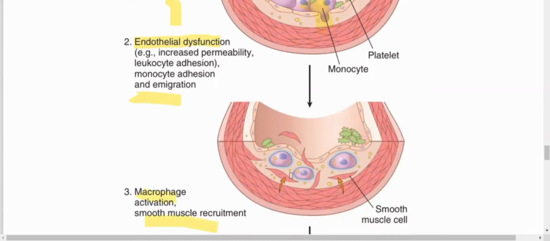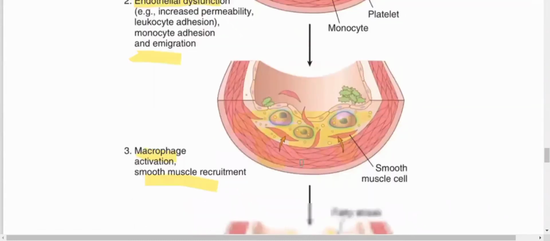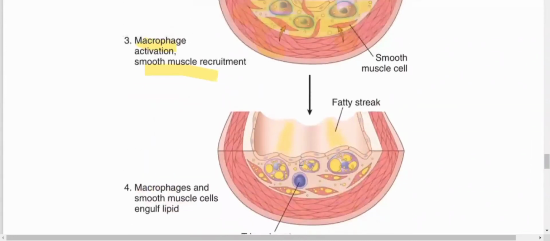If there are changes in that area, smooth muscle cells also always come here. In this case, smooth muscle cells come, and there is some deposition in the smooth muscle area. Number three is the macrophages and smooth muscle. Mainly after this, there is fatty streak formation, the most important.